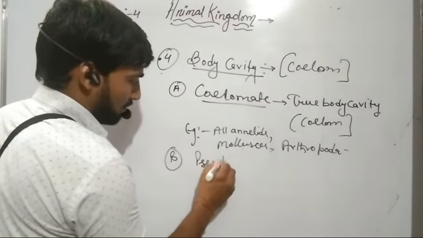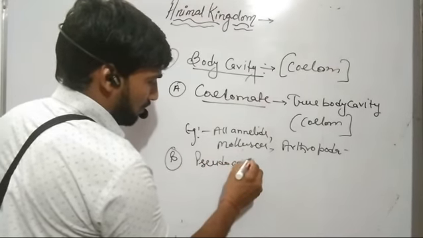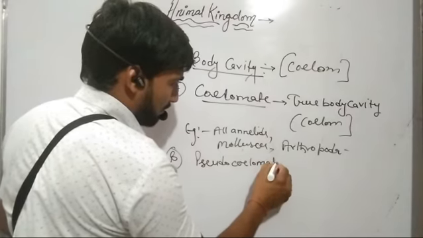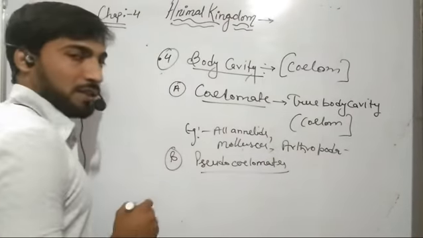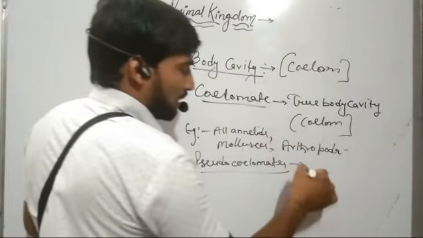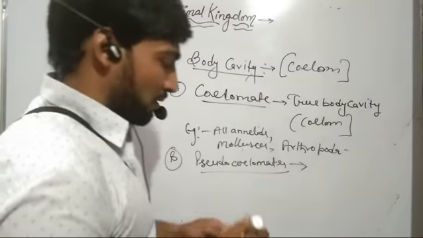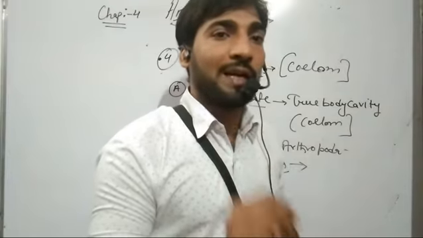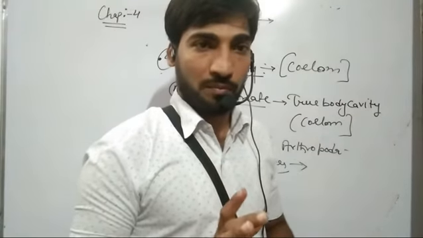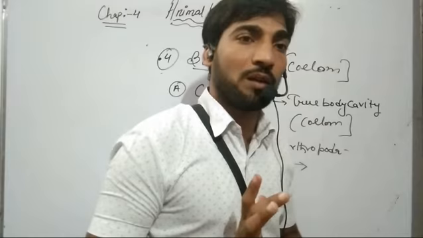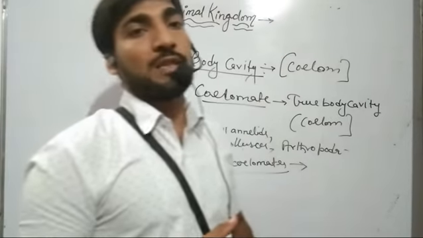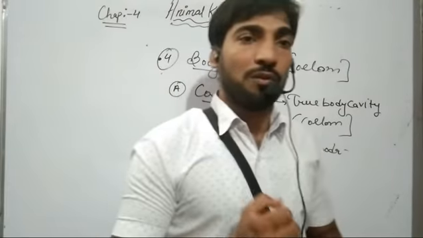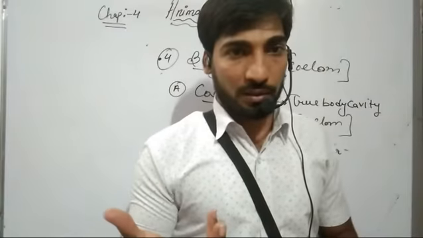The second type is pseudocoelomates. These are the organisms in which the coelom is not lined by mesoderm, and mesoderm is present in the form of scattered pouch-like structures.